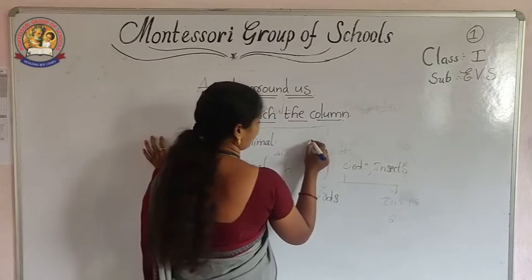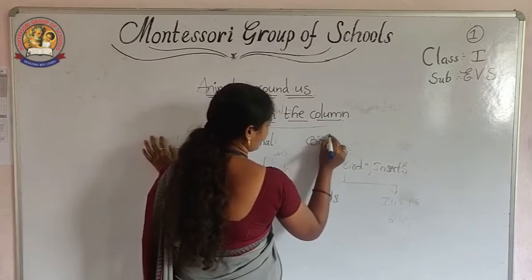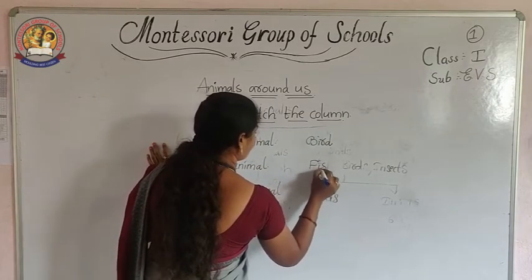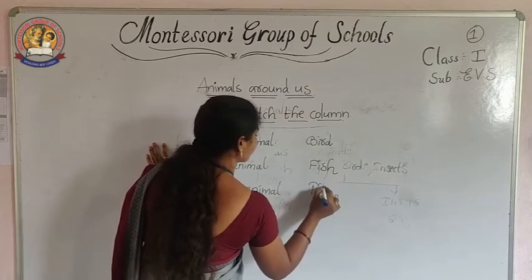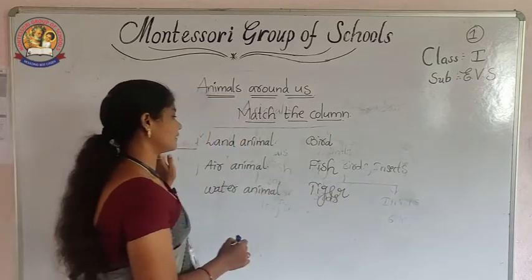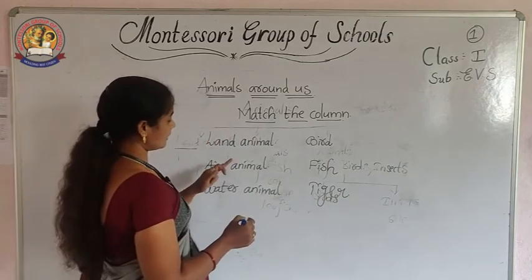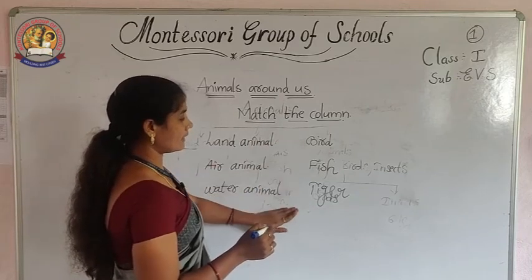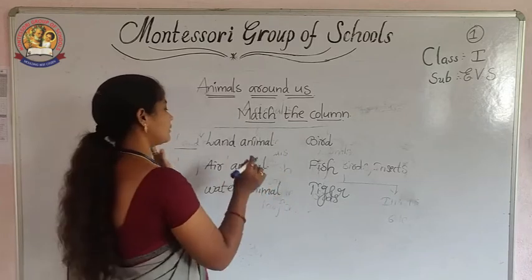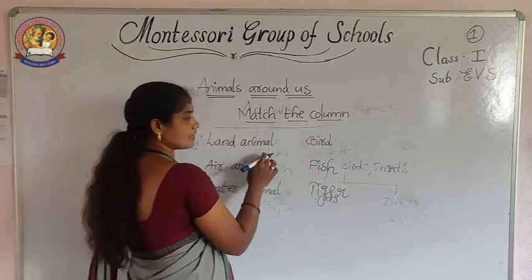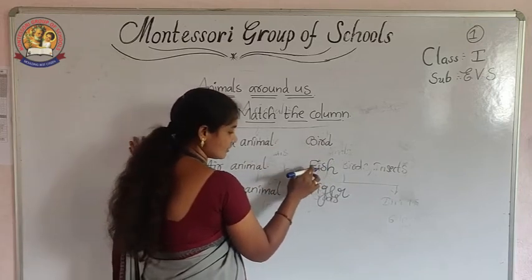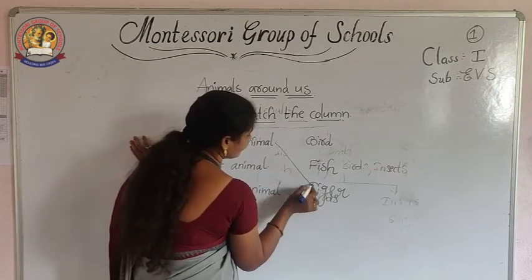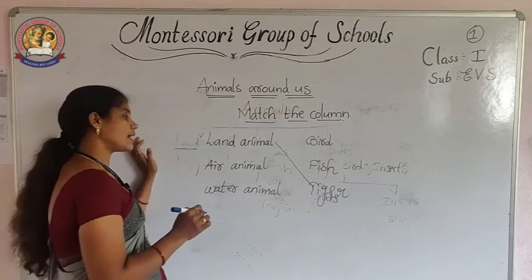Now, see here: bird, fish, tiger. Okay, children, now you say the answer. So land animals, air animals and water animals, and in this column I wrote bird, fish and tiger. Now you tell me the answers. Which one is the land animal: bird, fish or tiger? Tiger. So tiger is an example for land animal.